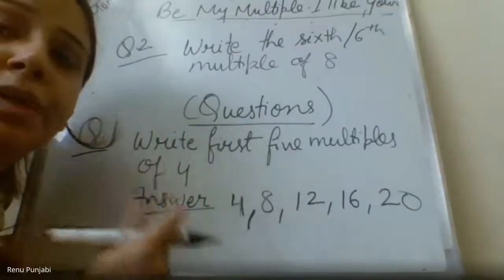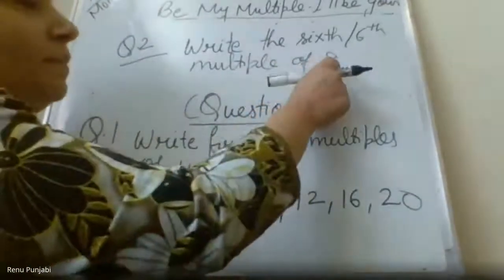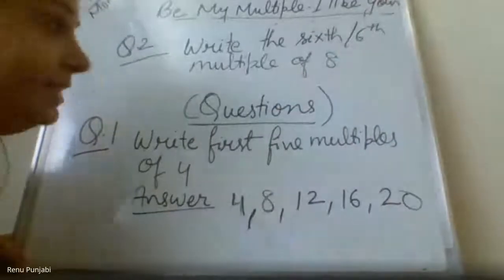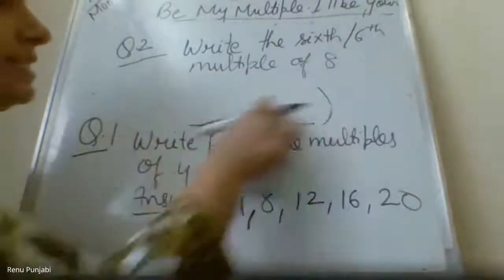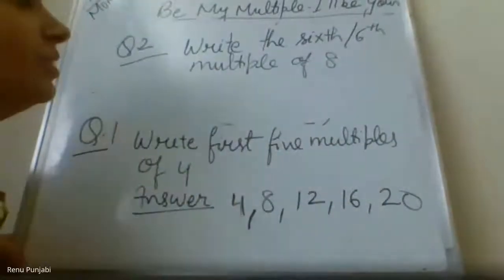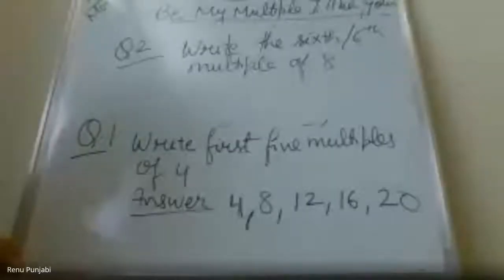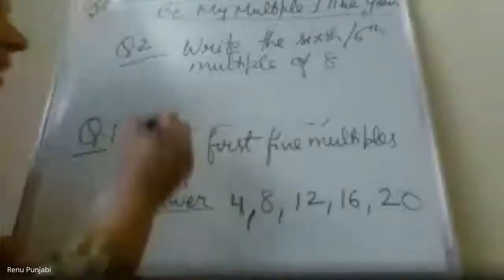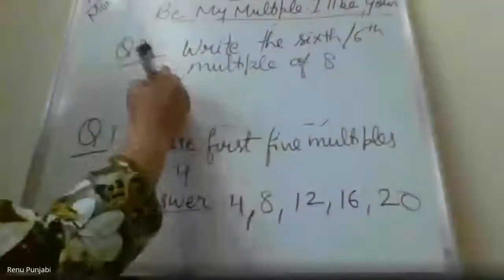So what do you do in this case? You will multiply 6 into 8 and you have to write the multiple of 8. 6 times 8 is 48. The sixth multiple of 8 is 48. So the answer is 48.